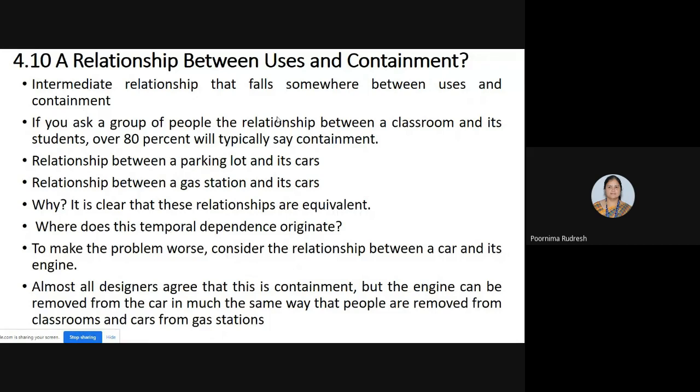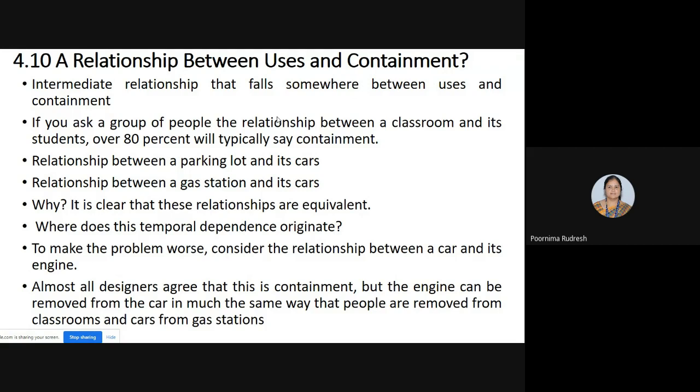So if you consider the car and its engine, all of you say that it is a containment relationship, but the engine can be removed from the car in much the same way that people are removed from the classrooms and the cars from the gas stations. Then what happens? Here, we are comparing this with the parking lots and its cars and the classroom and its students, right?